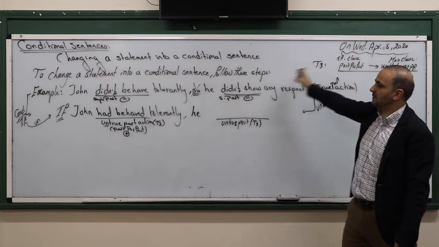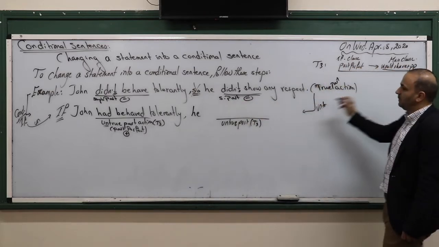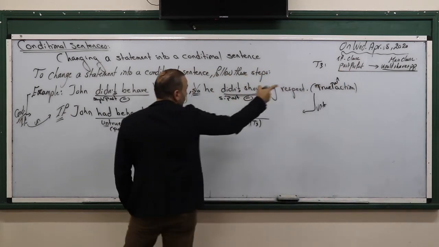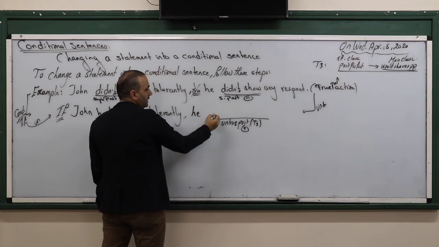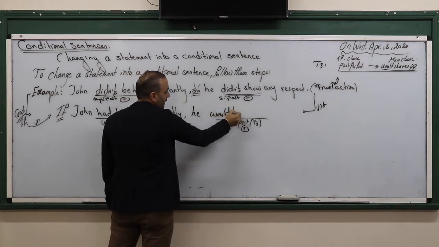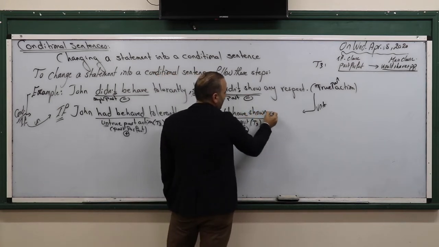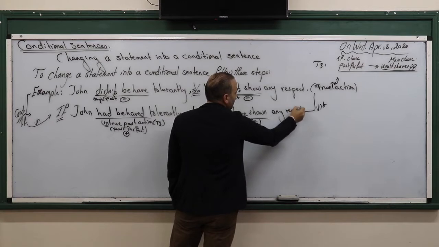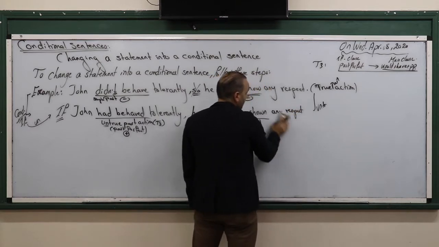Negative, positive, positive, negative, etc. The result, what's the result? That's it. Would plus have. Untrue past, the result of type 3, it's what? Would plus have plus the past participle. And negative should be also positive. Okay? So, he would have shown any respect or a respect or whatever. He would have shown a respect.